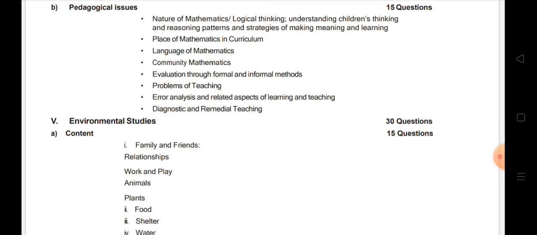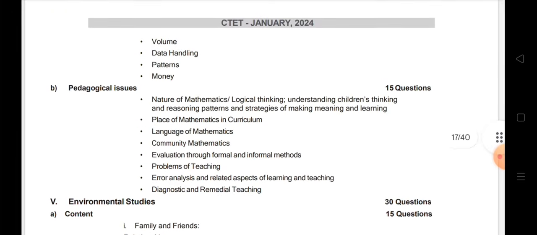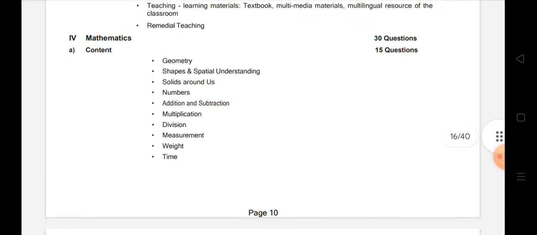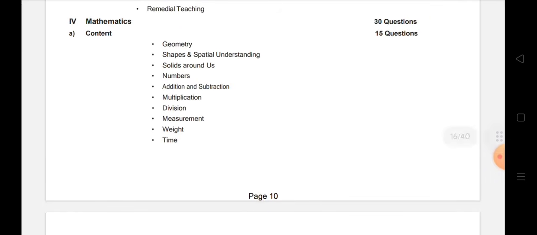Why do not worry? Because what you have seen just now is coming for how many marks? It is coming for 15 marks, right? So mathematics content is coming for 15 marks. So skip it, don't study, no problem, leave it, you don't have to study this.